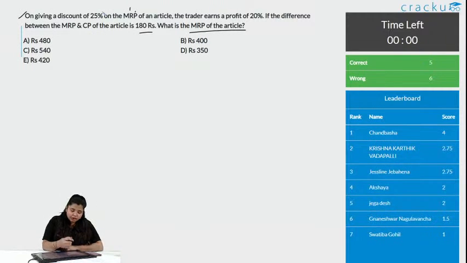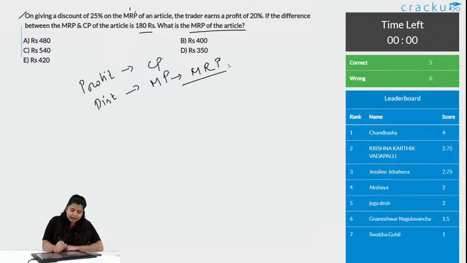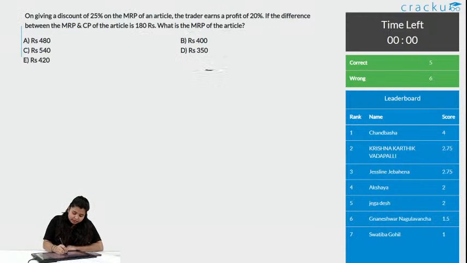So, do you remember what I have said? When you calculate profit, it is done on cost price. When you go for discount, it is done on marked price. Your marked price is your maximum retail price, that is MRP. So, let us consider MRP to be M and cost price to be CP, marked price and cost price.